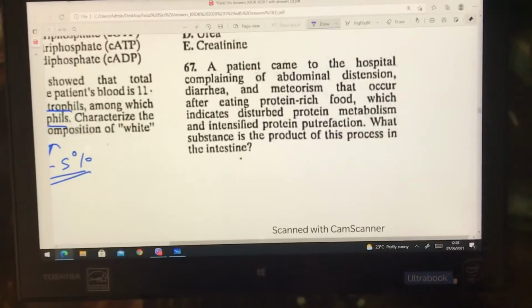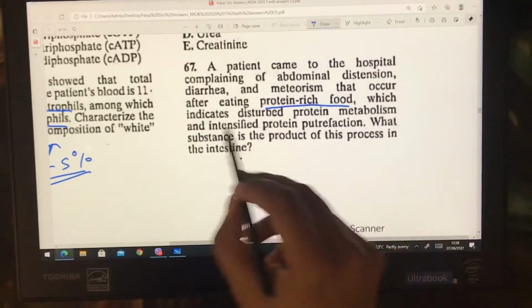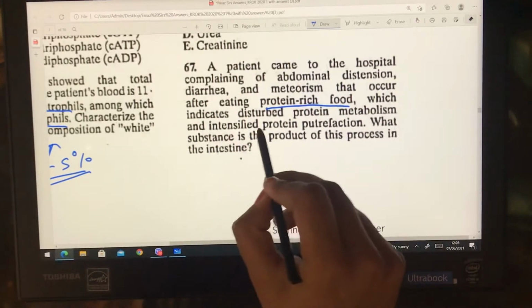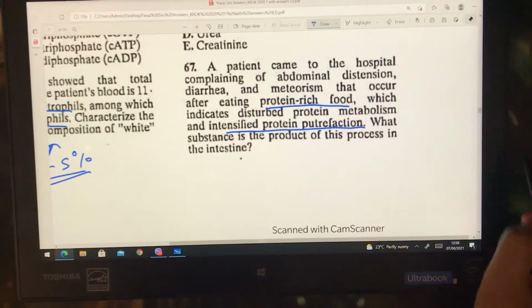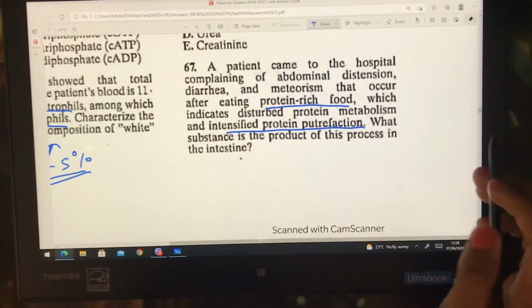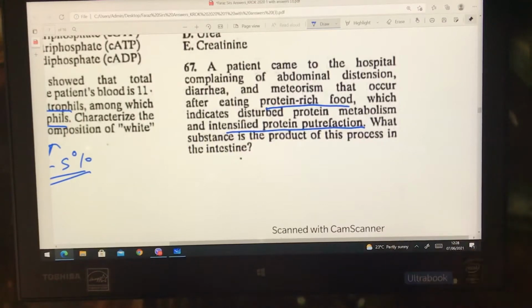Next question. A patient came to a hospital complaining of abdominal distension, diarrhea and meteorism that occurs after eating protein-rich food, which indicate disturbed protein metabolism and intensified protein putrefaction. What substance is the product of this process in the intestine? Okay, so first, what is putrefaction?